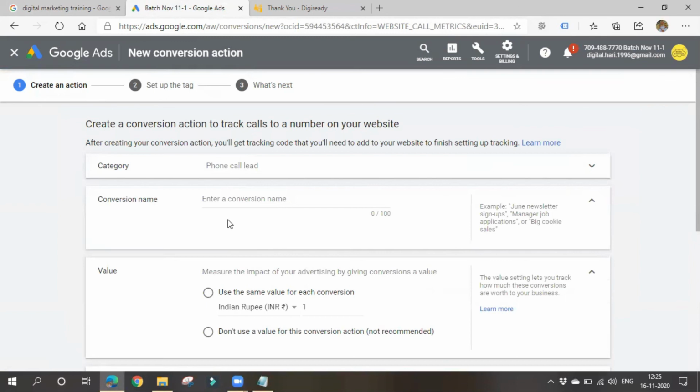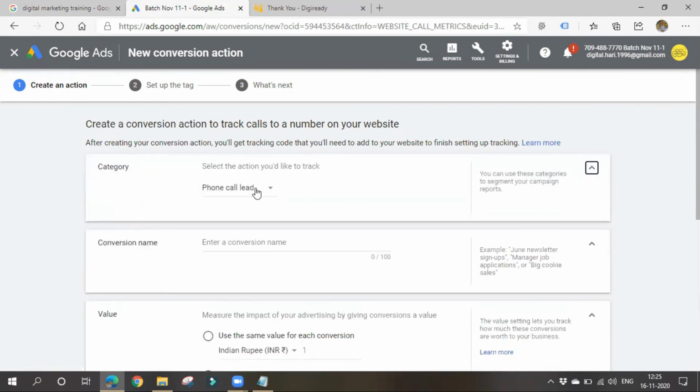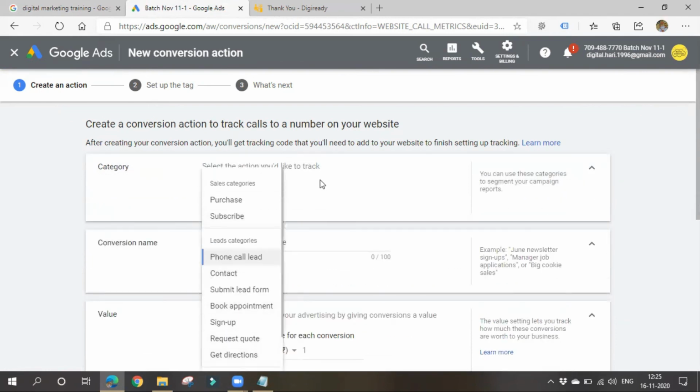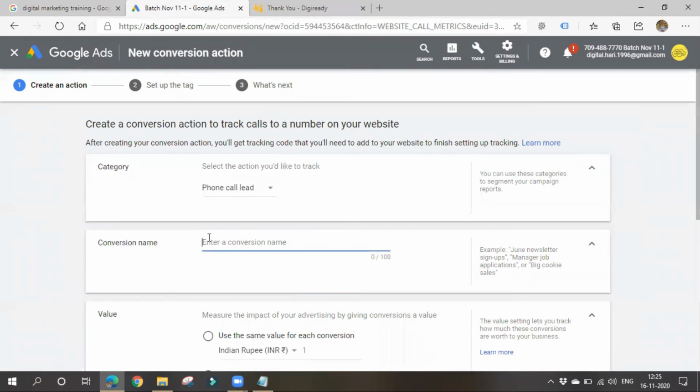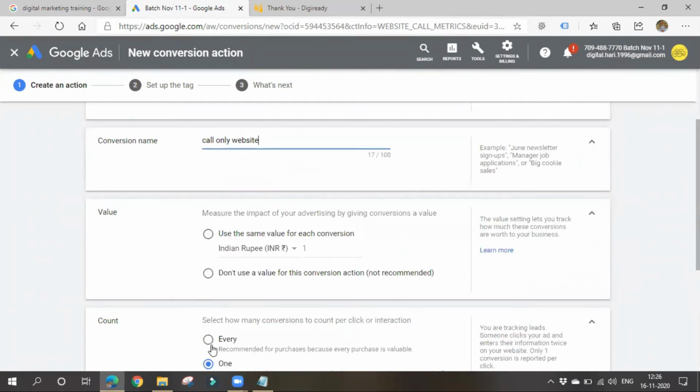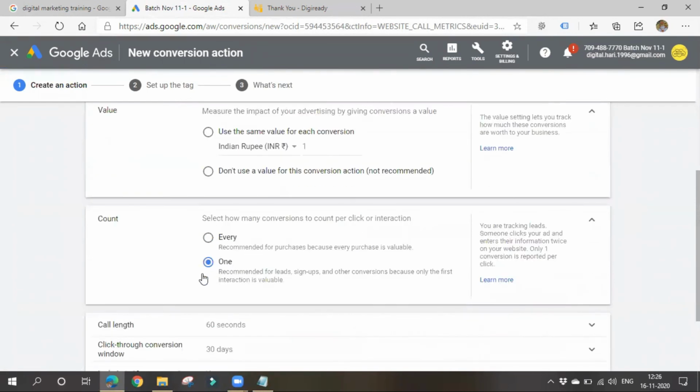If it is website, then you have to place the code. If it is ads, no need to place it again. For phone call lead, you can change this category. If you change this category, the conversion tracking will change again. For conversion name, I'll choose call only website conversion, as I'm choosing website. Again, you can choose value and count. If the same person calls again and again, it is only one conversion. If different persons call, I'll count them as different conversions.